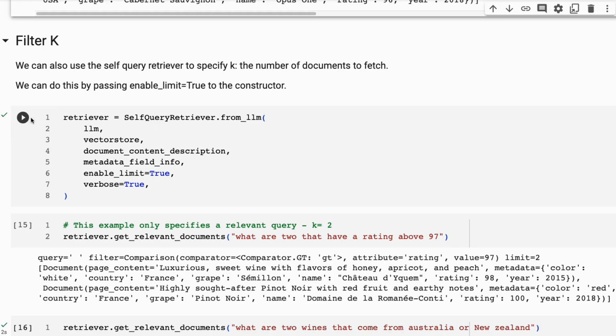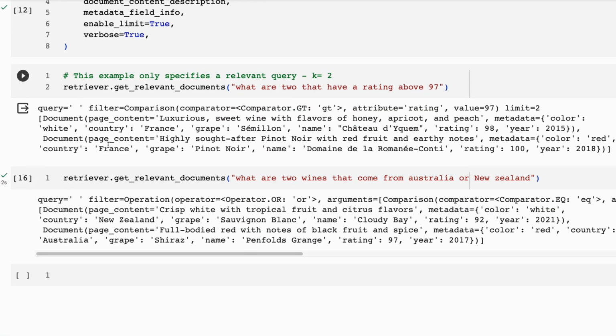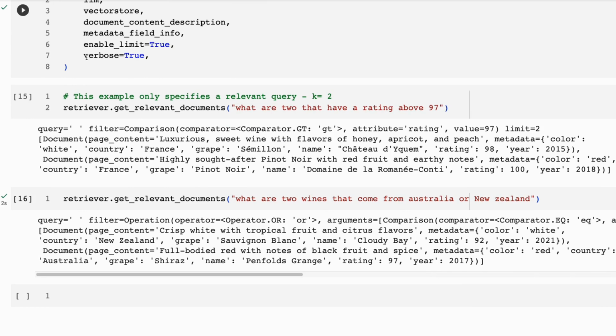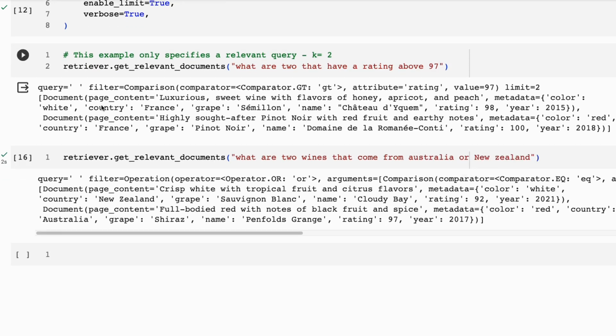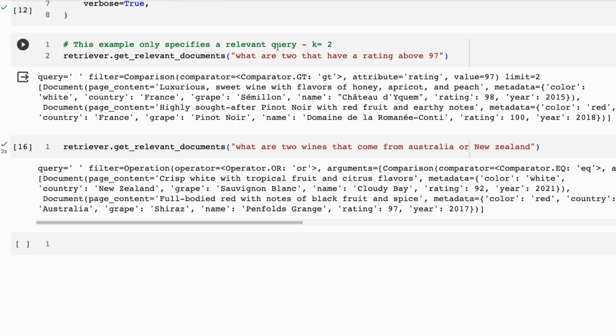Another thing that we can do is we can actually limit these things. So if we've got 10,000 wines in there, we probably don't want to return 5,000 wines. So we can do a limit in here. And that limit is basically the model working it out in this case. So you can see here, I've put what are two wines that have a rating above 97. So there's no semantic query in here. We've got the greater than rating above 97, and we've got limit equals 2. So it's just probably giving us the first two in there.